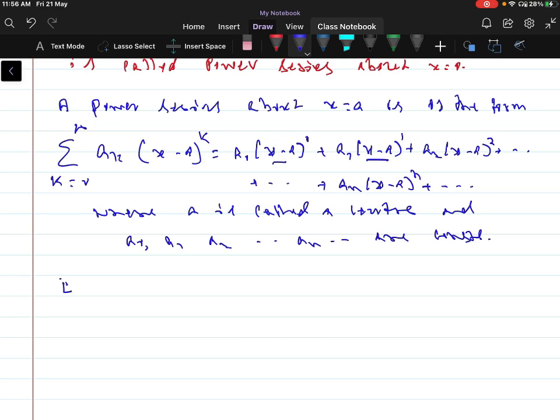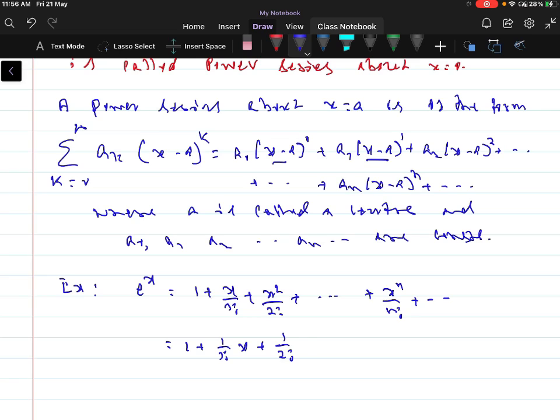So let us take an example of a power series. For example, e to the power x can be written in power series form: 1 plus x by 1 factorial plus x squared by 2 factorial and so on plus x to the power n by n factorial and so on. This can be written as 1 plus 1 by 1 factorial into x plus 1 by 2 factorial into x squared and so on plus 1 by n factorial into x to the power n plus and so on.